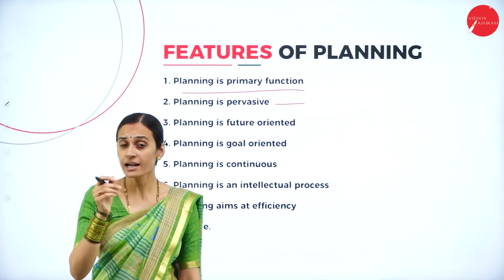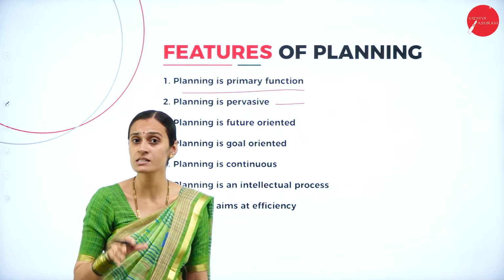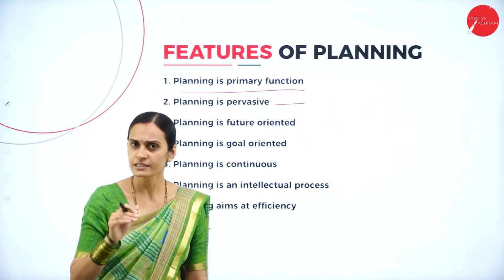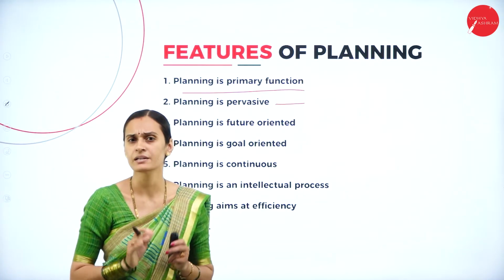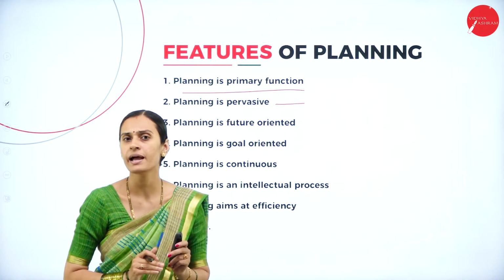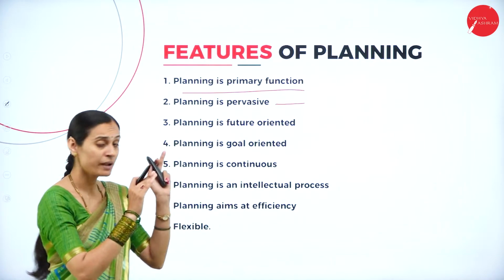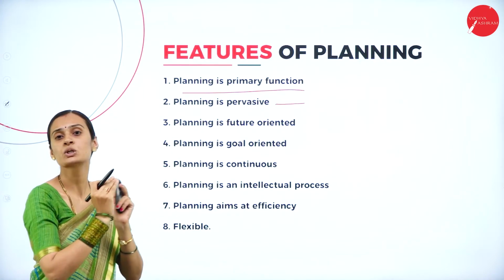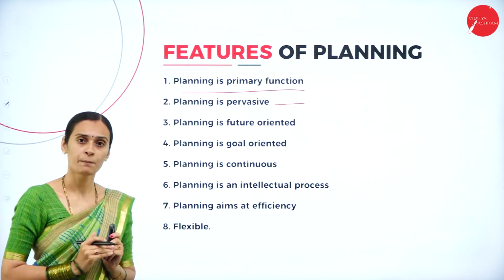The middle level thinks about how to implement what the top level has suggested. And the lower level management always thinks about how to implement the plan, with day-to-day plans for the smooth functioning. That is why planning is pervasive. The scope of planning is wide. That is considered as planning is pervasive.